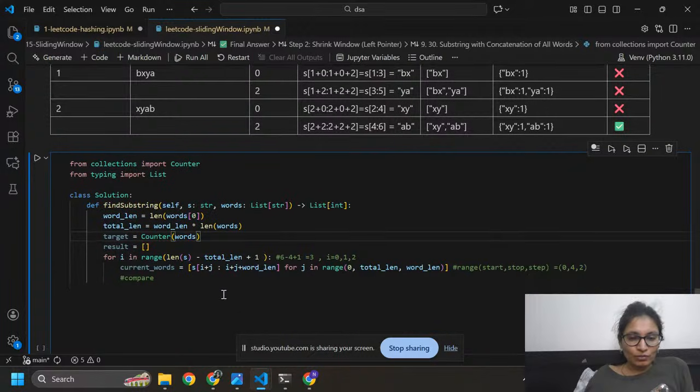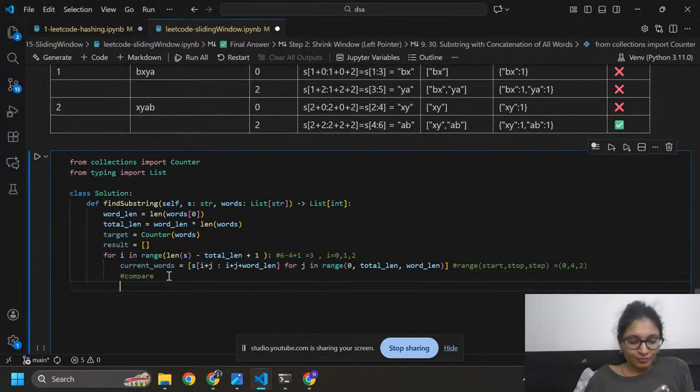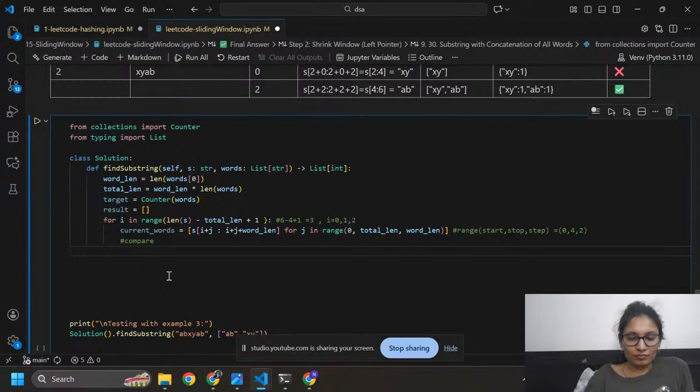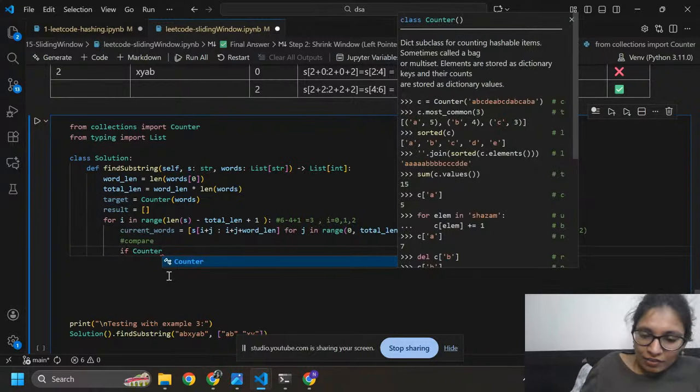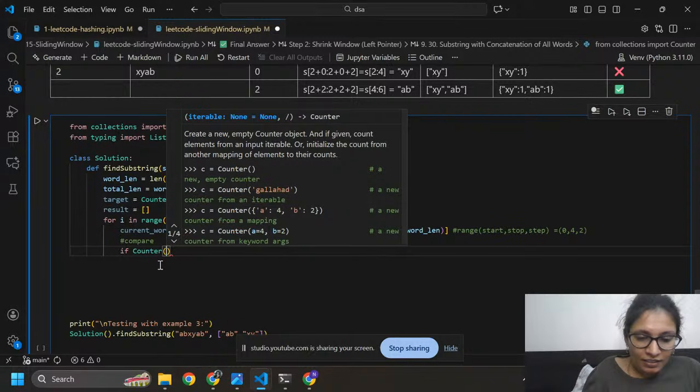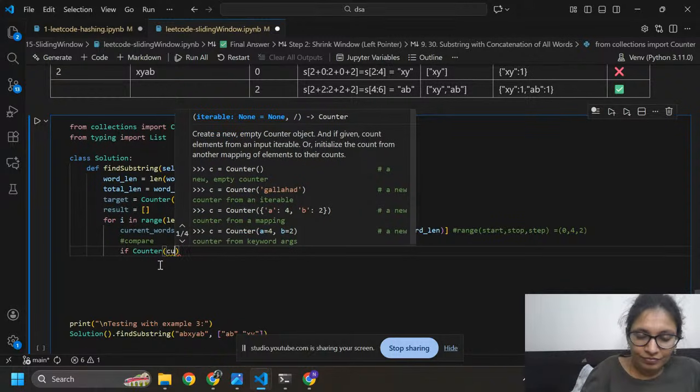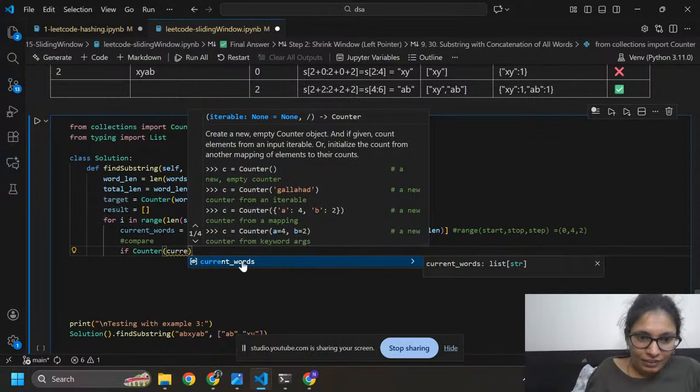Now I am going to compare. If counter of current word, where is the current word? These are the current words.